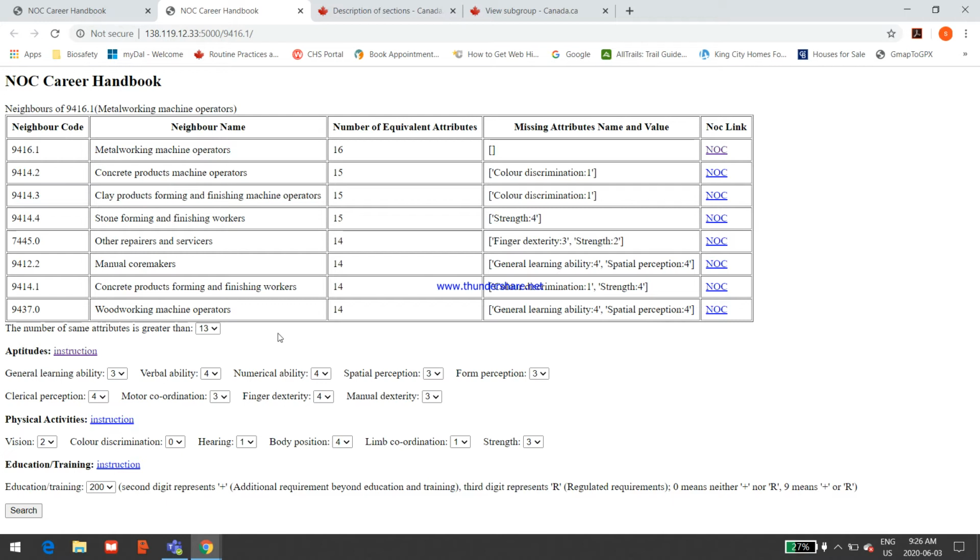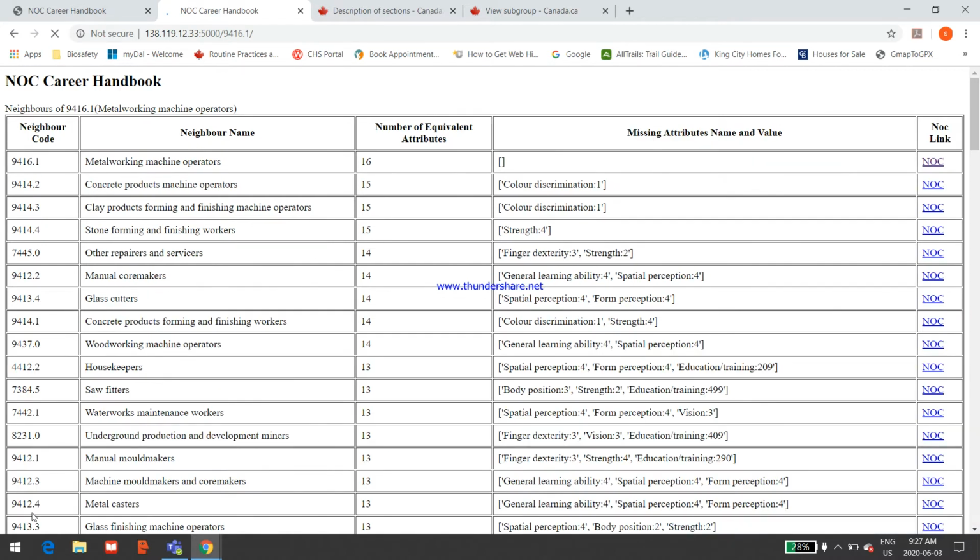If we go back to our list, and look at this list, we could discuss other alternatives with Anthony. However, we may want a wider range of alternatives. To do this, we can change the number of attributes. If we take this number of attributes down to 6 and search, the software is now looking through over 30,000 job titles that are within the Canadian National Occupational Classification, and it's ranking them by these attributes.